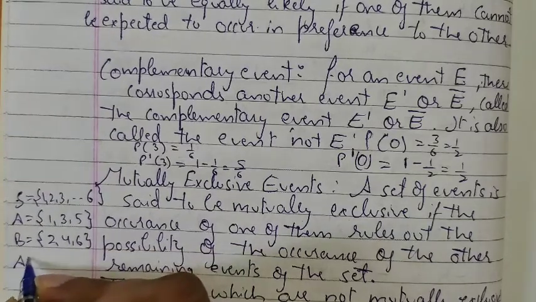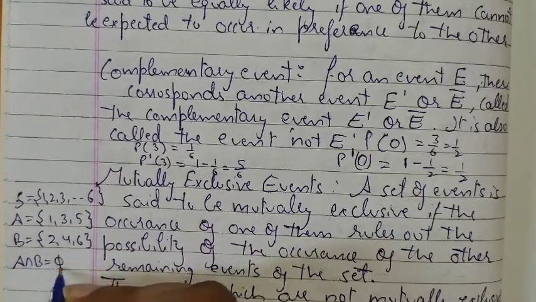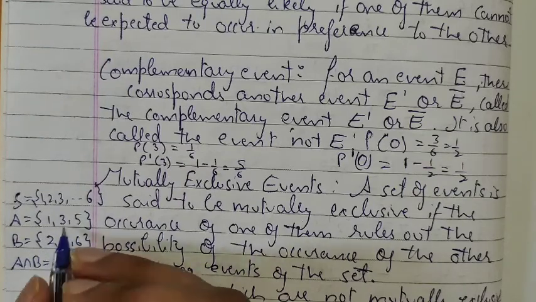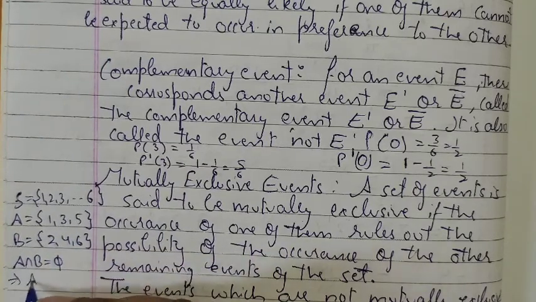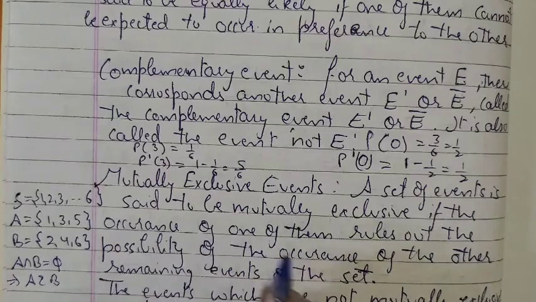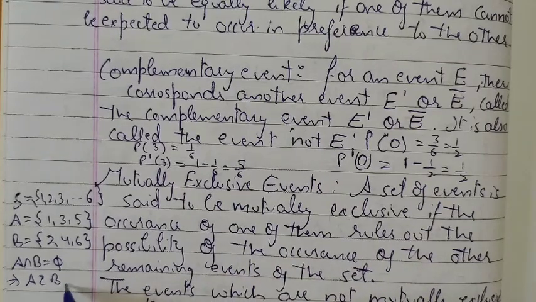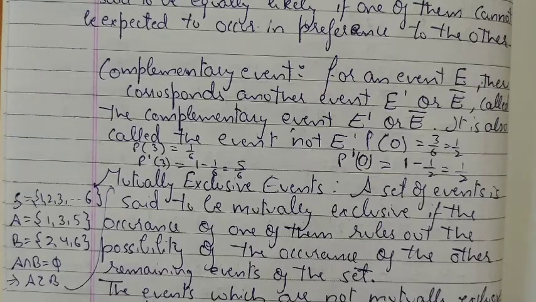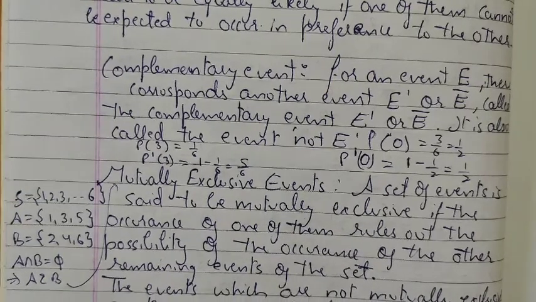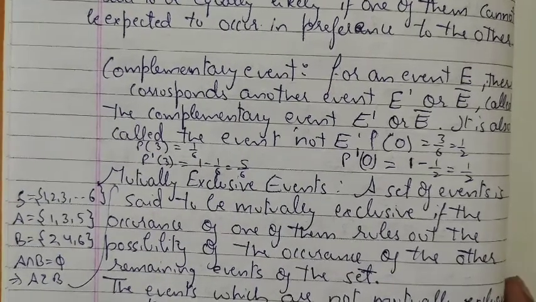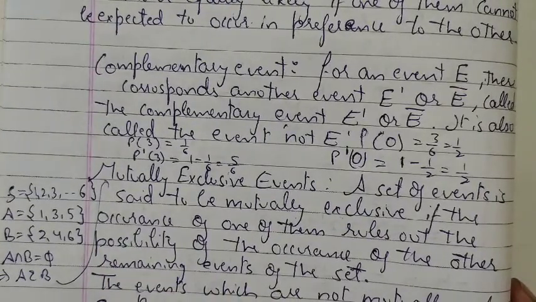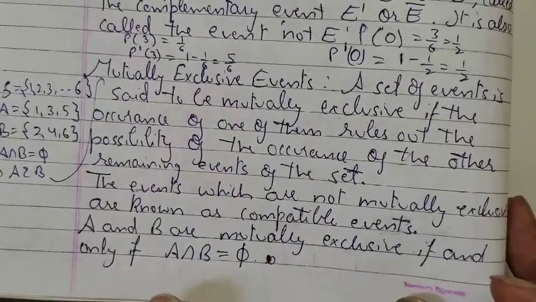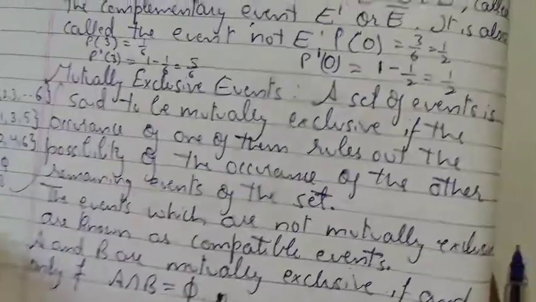So A intersection B is phi, nothing is common. That means A and B are mutually exclusive events. The events which are not mutually exclusive are called compatible events. A and B are mutually exclusive if and only if A intersection B is phi, right?